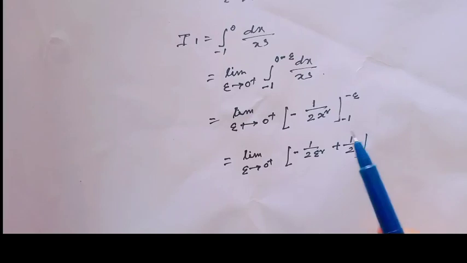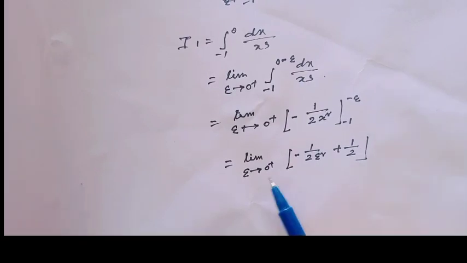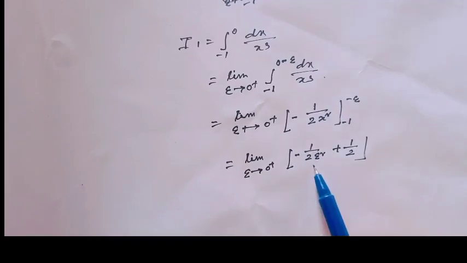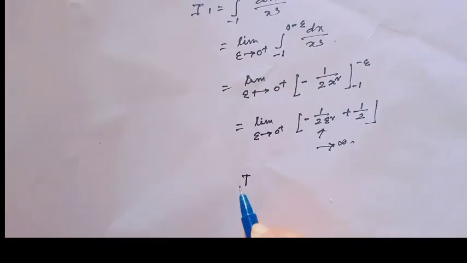After integrating and putting in the limits, this value would be minus 1 over 2 epsilon whole square plus half, as epsilon tends to 0. If we put in the limit, then this value would be unbounded; this limit tends to infinity. Similarly, I2 equals the integration 0 to 1 dx over x cube.